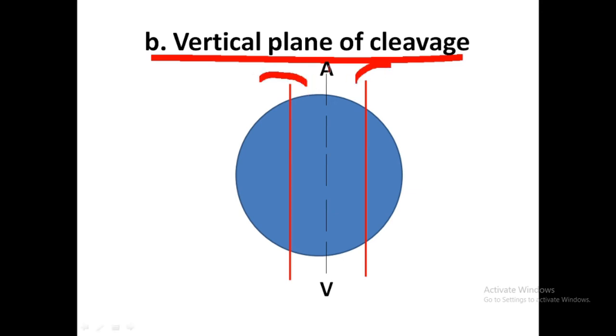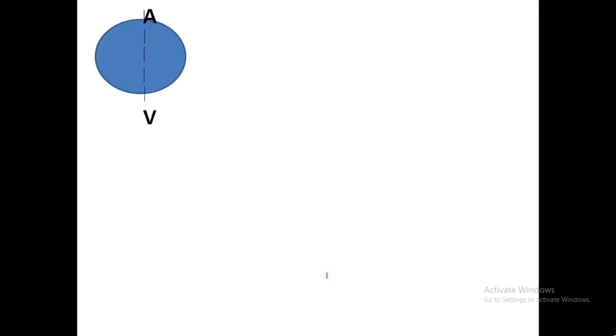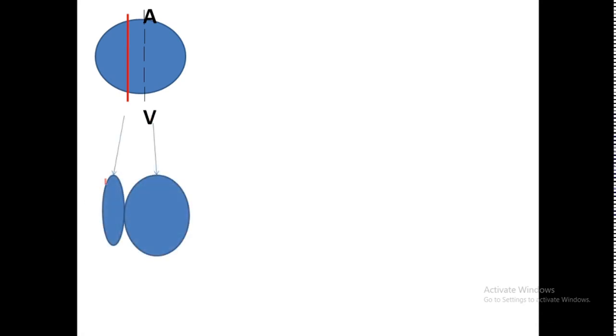When the cleavage furrow is formed on the left side of the animal pole vegetal pole axis, it forms two types of cells, one small cell and one large cell. The smaller cell we call the macromere and the large one we call the megamere.